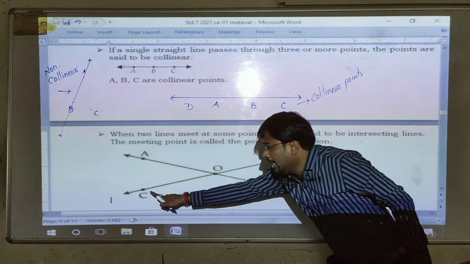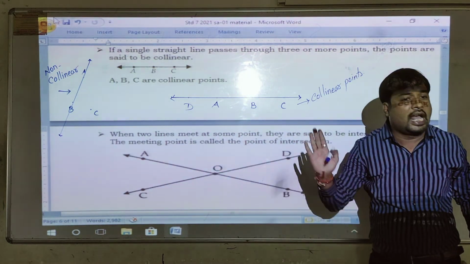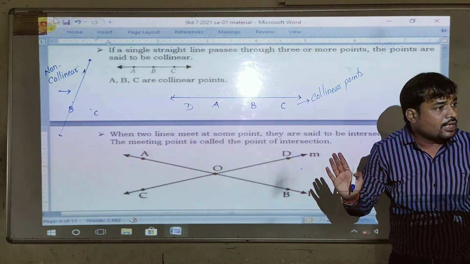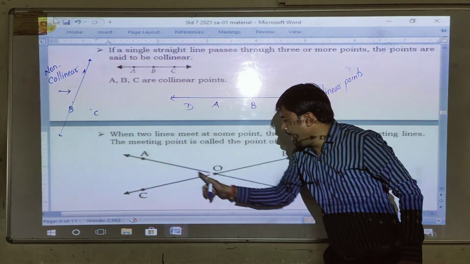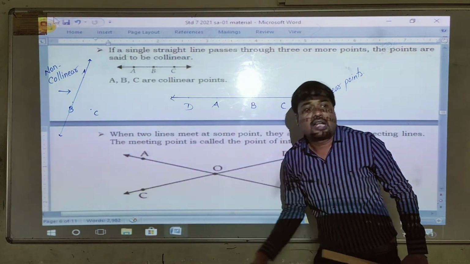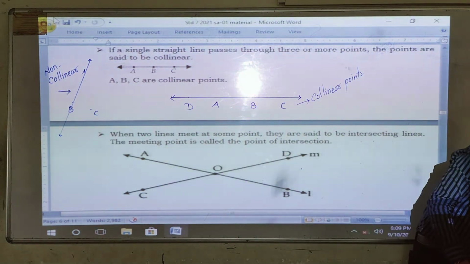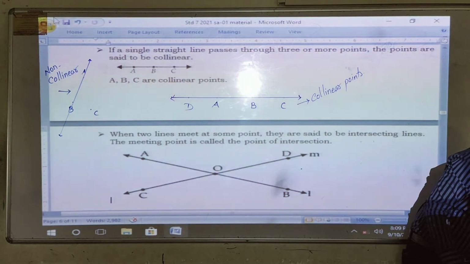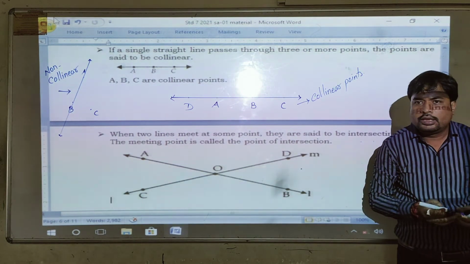But what about C? It is on another line. Which line is it on? It is on another line. That's why we can say that A, O, B and C are not collinear. Non-collinear. Understood? What is called collinear? Points that sit on the same line are collinear.